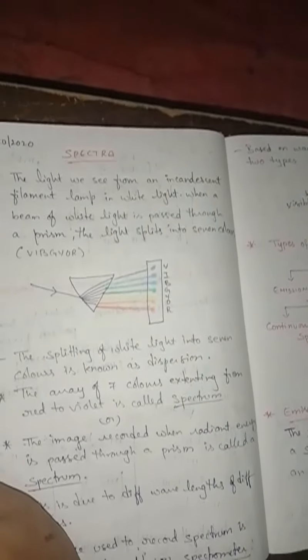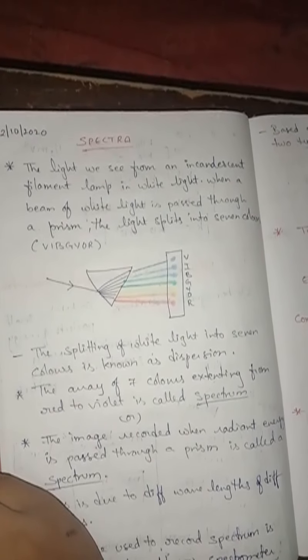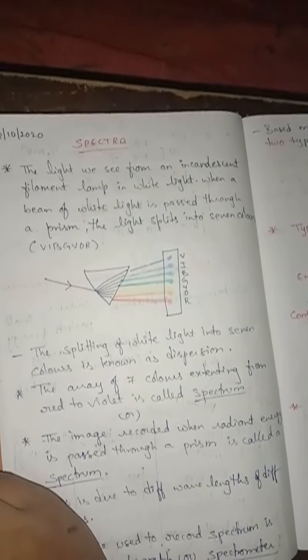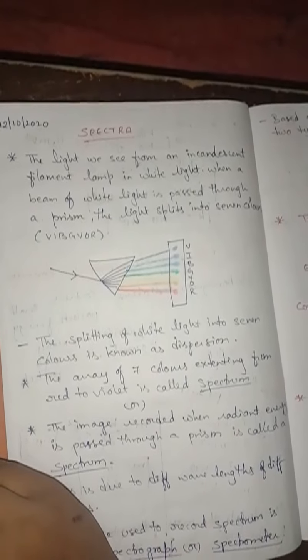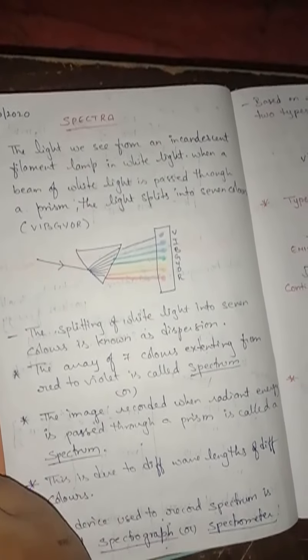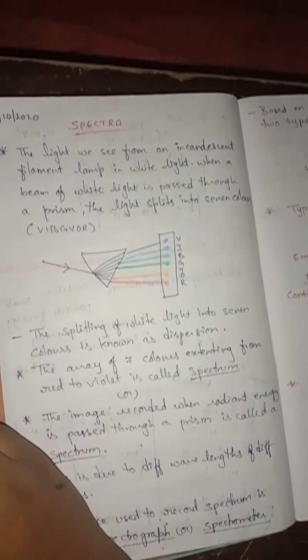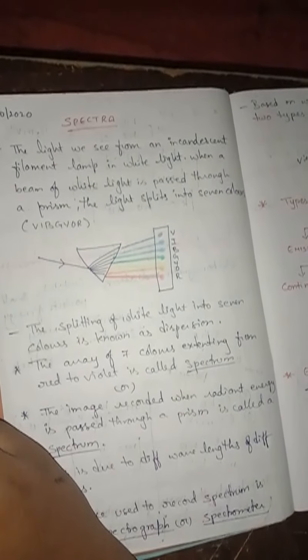And not only that, the sun also emits different types of rays. The sun is a source of light and it emits different types of rays, but our eyes are not able to perceive all types of those rays, isn't it? Whatever different types of rays it is providing, we cannot see. It provides UV rays, isn't it?